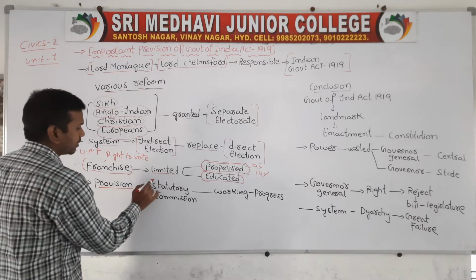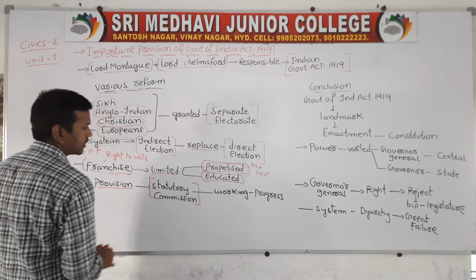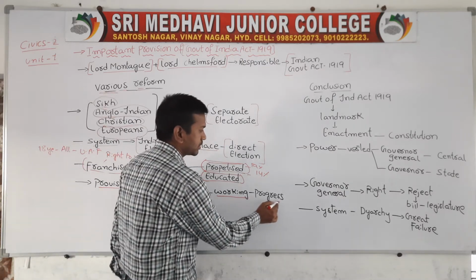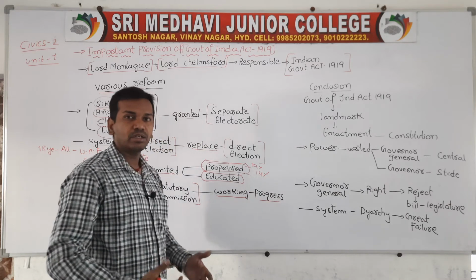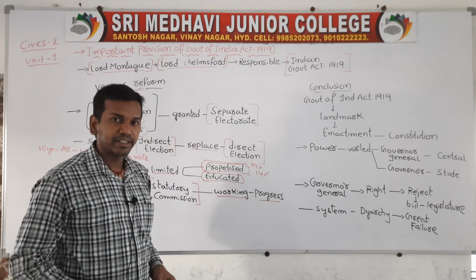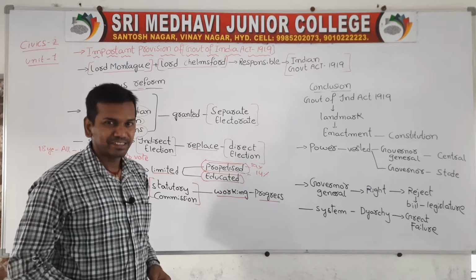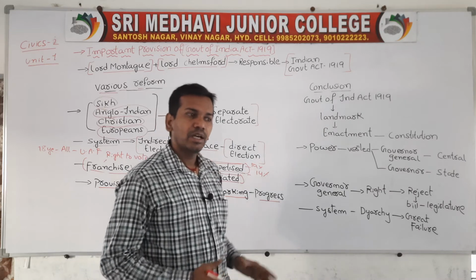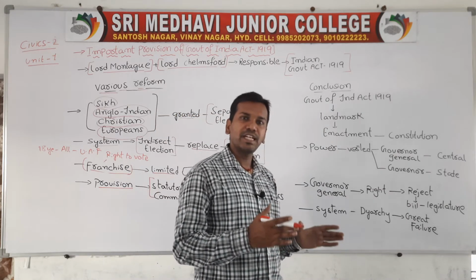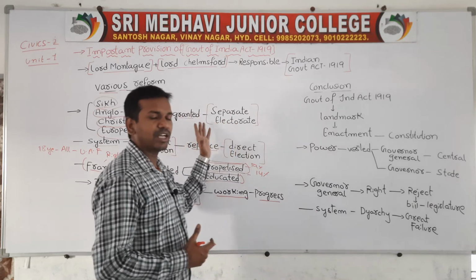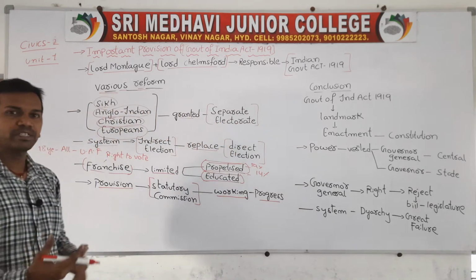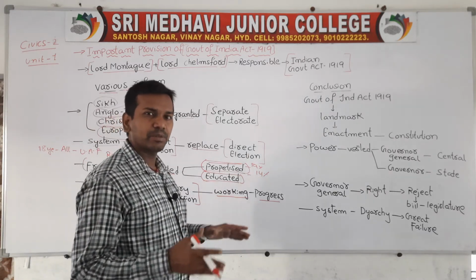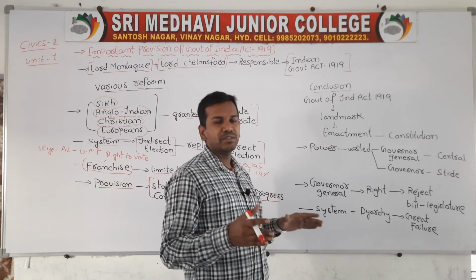There is a provision for statutory commissions to be appointed, and these commissions were appointed mainly to uplift the working classes. During that time, we can find only a couple of industries in India. Most of the industries were textile industries, which were highly concentrated in some parts of Maharashtra and Gujarat. To improve the progress of the workers, a statutory commission was appointed. As per this Government of India Act, statutory commissions were appointed mainly for the workers and for their progress.